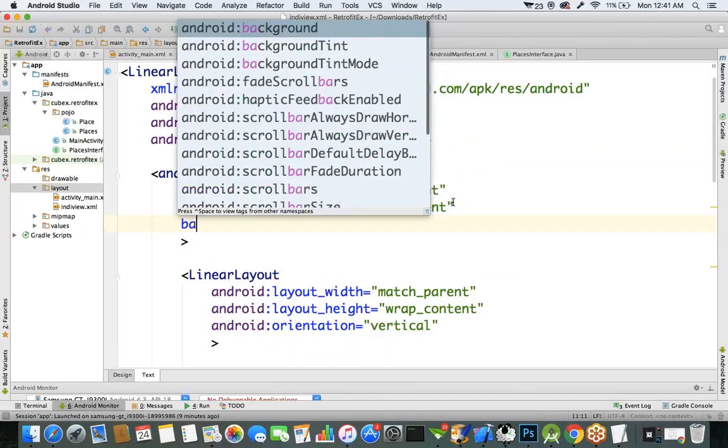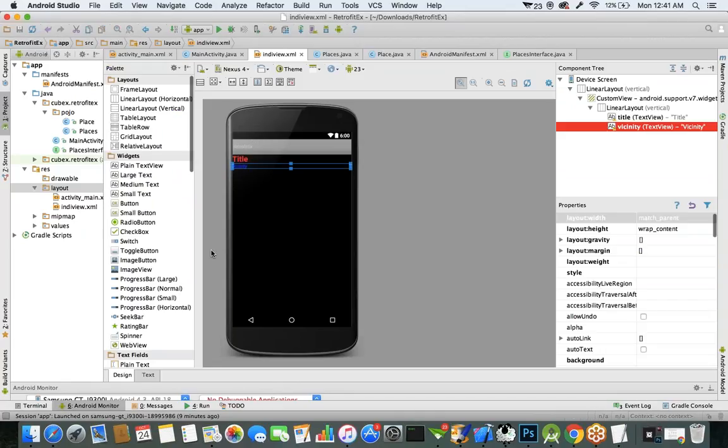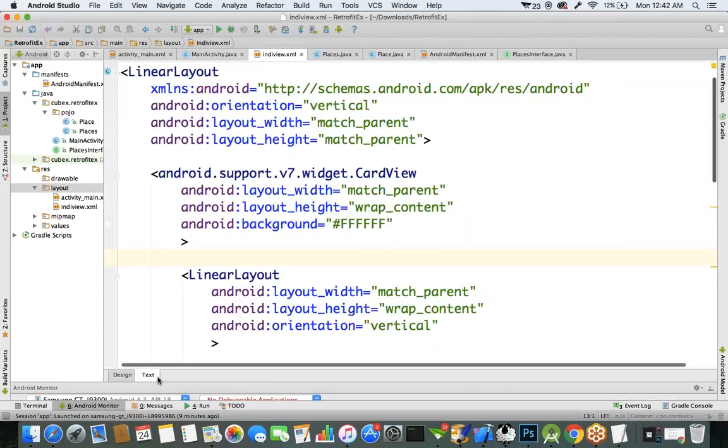For this CardView component, you'll apply the background. Okay. So we created a CardView component and applied a background color for it. Okay. It's not applied.